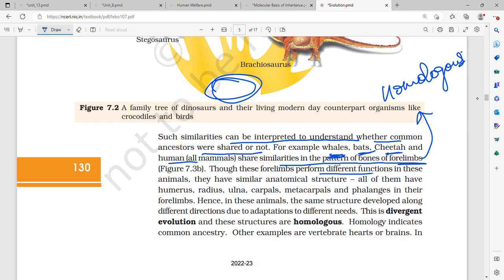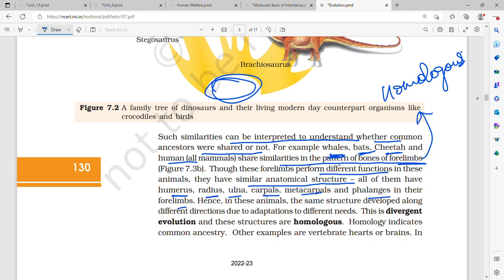Though these forelimbs perform different functions, they have a similar anatomical structure, and all of them have a humerus, radius, ulna, carpals, metacarpals, and phalanges. Humerus is your upper arm, radius and ulna are below your elbow, then carpals in the wrist, proceeding to metacarpals and phalanges, your fingers.